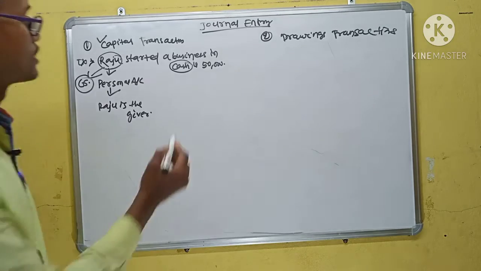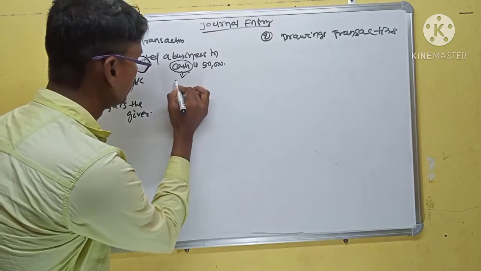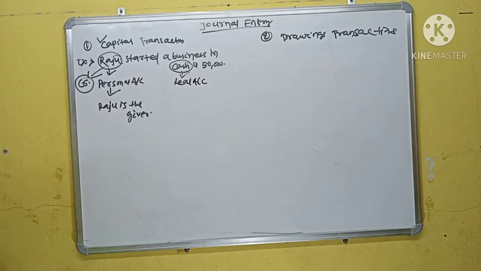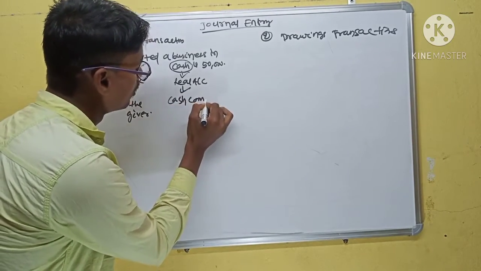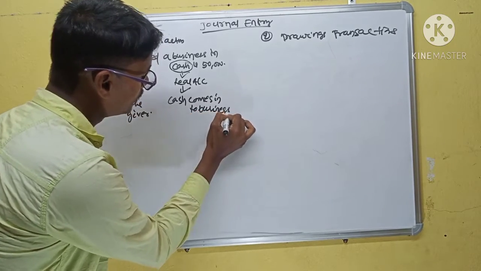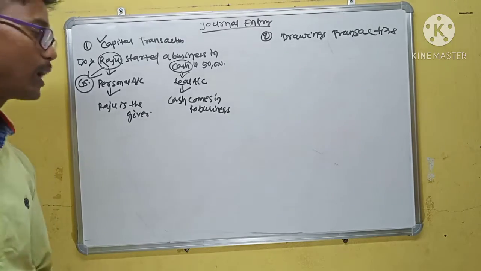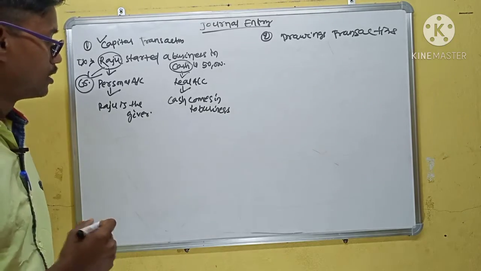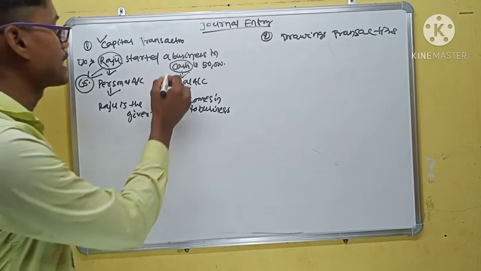And second is cash. Cash is a real account. In this transaction, cash comes into the business. According to the principle of a real account, debit what comes in and credit what goes out. Here cash comes in, so we debit the cash account.